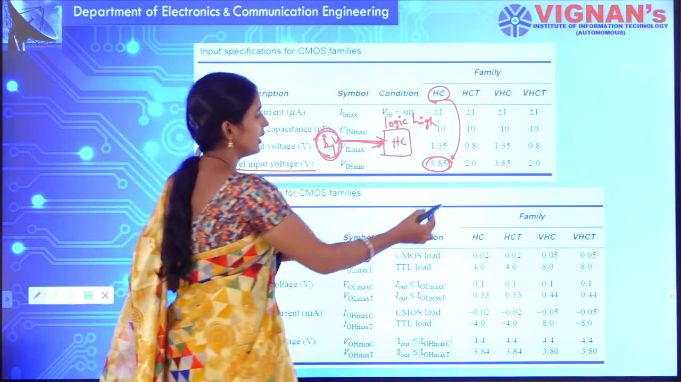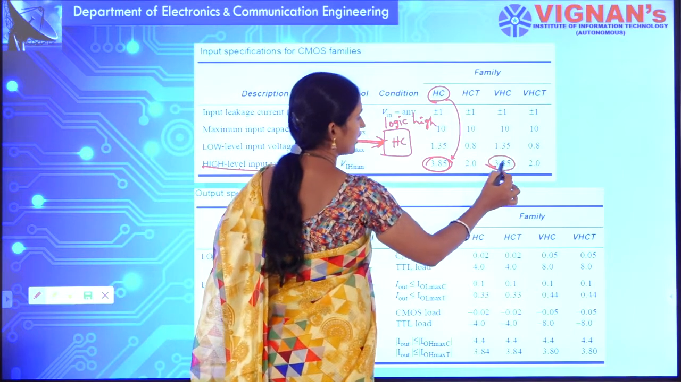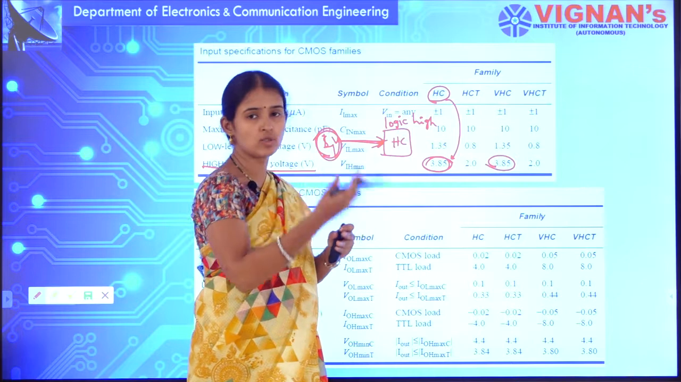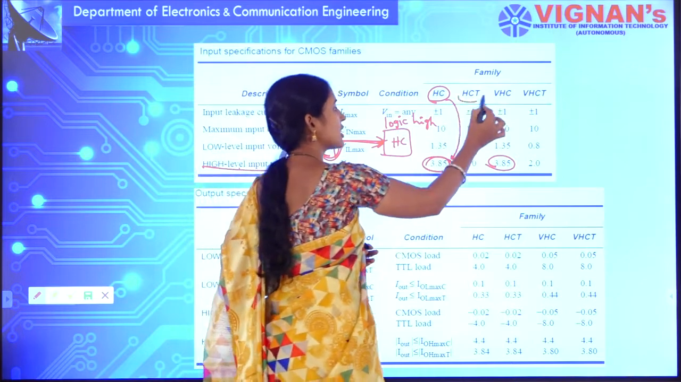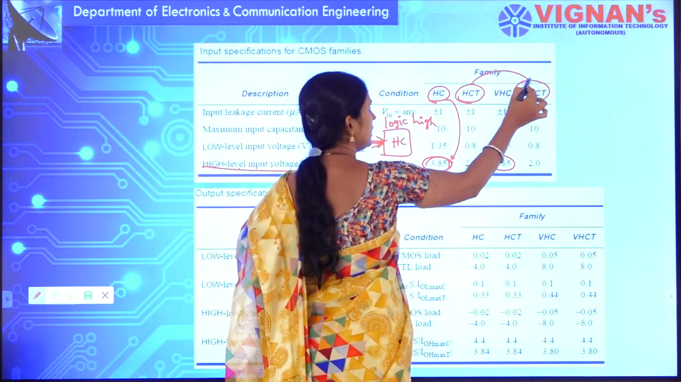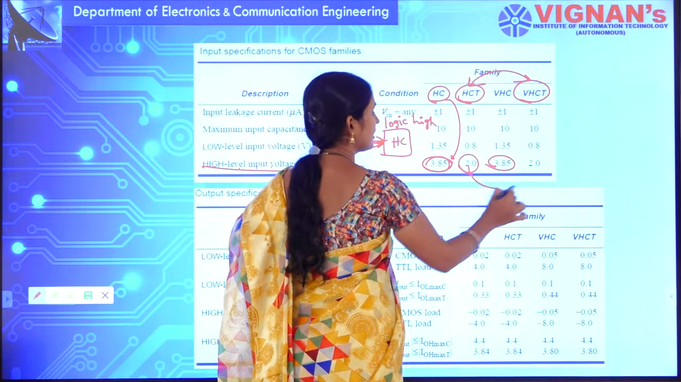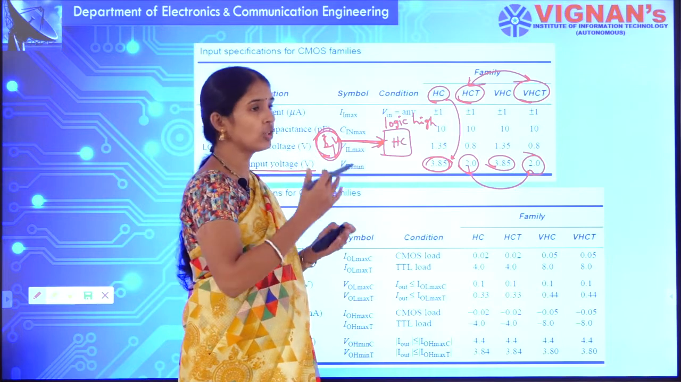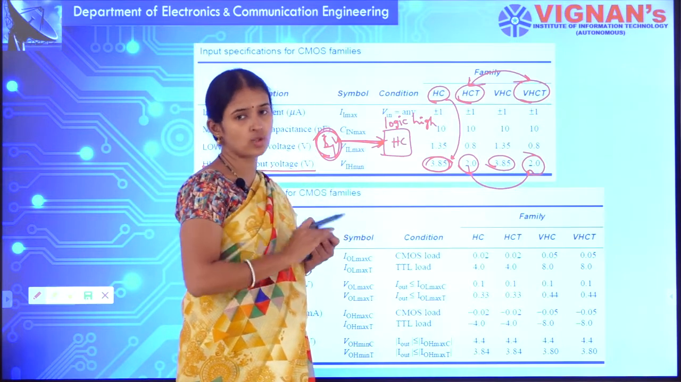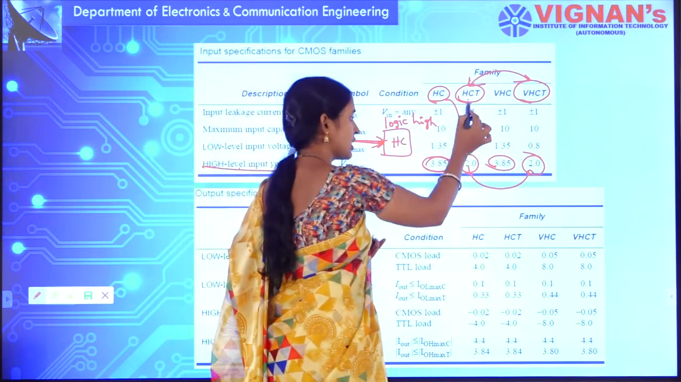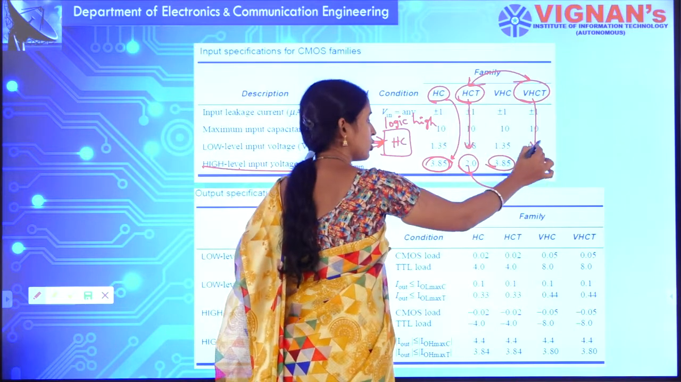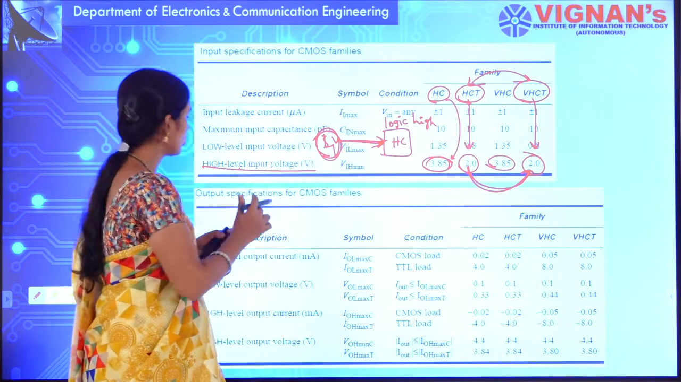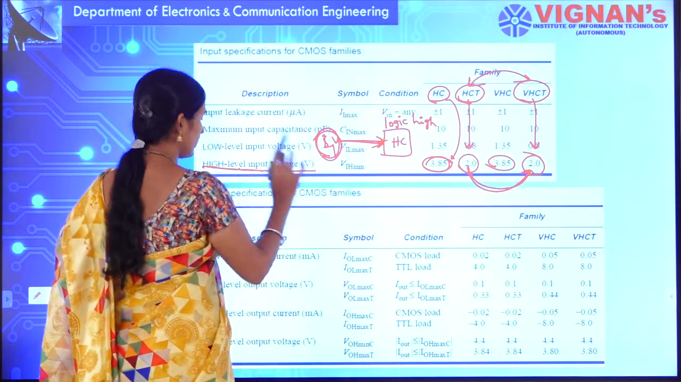In the same way, here also it is 3.85 volts, that means any voltage greater than 3.85 volts will be considered as logic high. For TTL logic families, it is taking greater than 2 volts, because it should be compatible with TTL. So, in TTL greater than 2 volts will be considered as logic high. So, obviously in HCT as well as VHCT also, greater than 2 volts will be considered as logic high. So, that is all about high level input voltage.